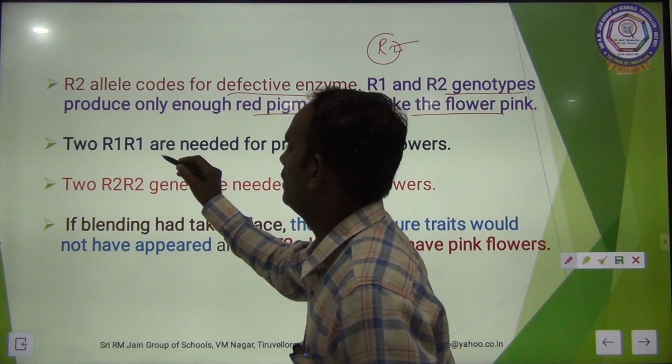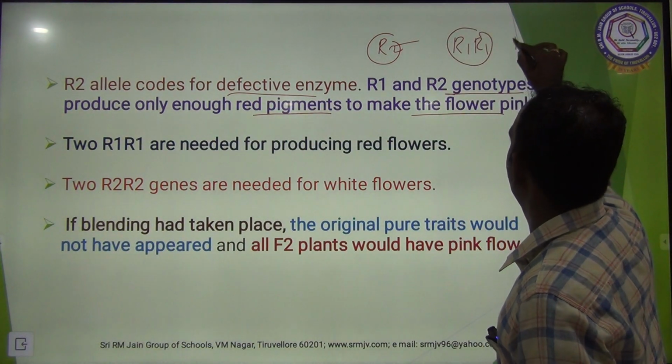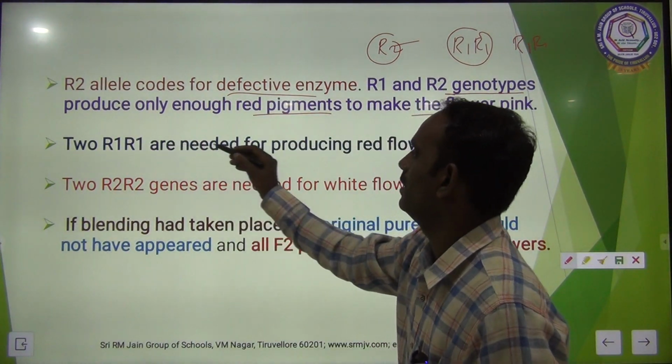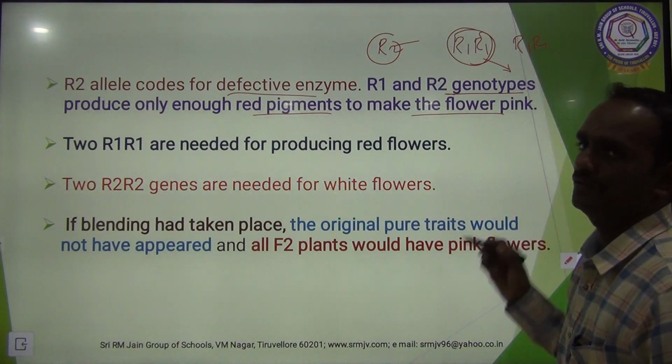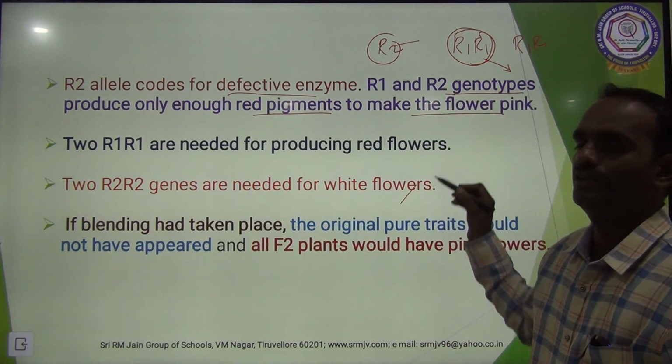Two R1 R1 are needed for the production of a red flower, and R2 R2 genes are needed for the white flower.